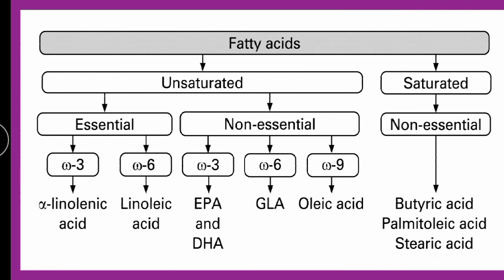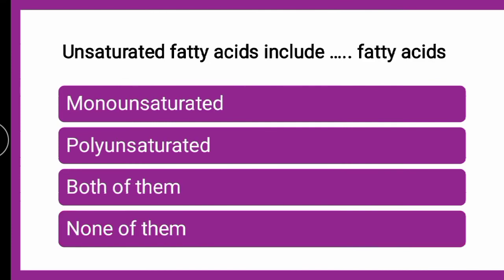Okay, next we will go. Unsaturated fatty acids include dash fatty acids. Whether they include monounsaturated fatty acids, polyunsaturated fatty acids, both of them or none of them. So you can guess your answer. You can put the answers in the comment box. Till that we will go for the explanation.